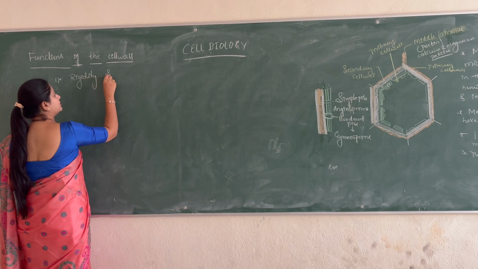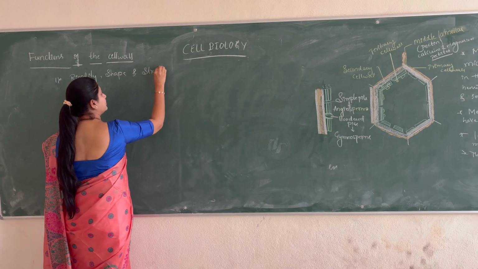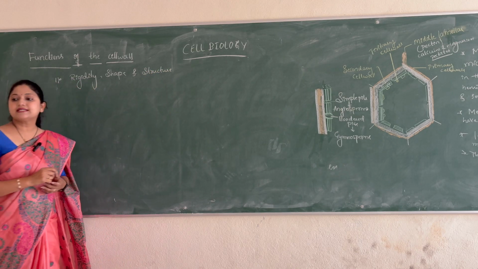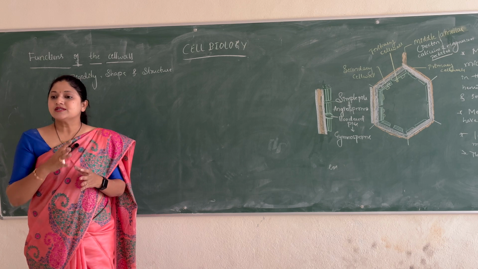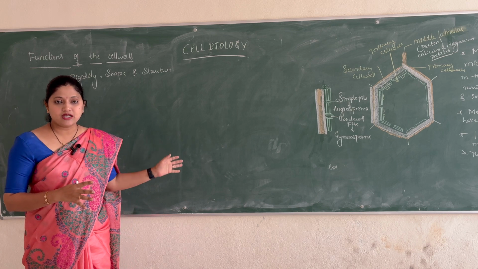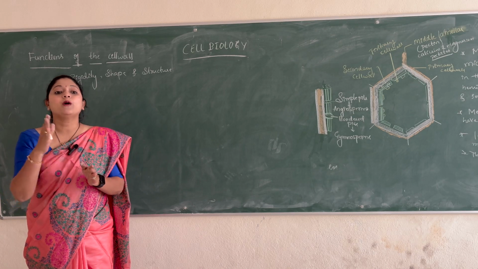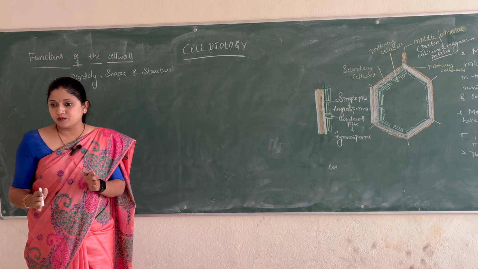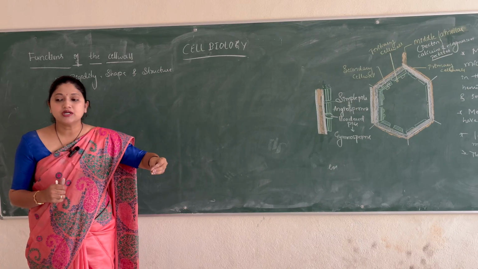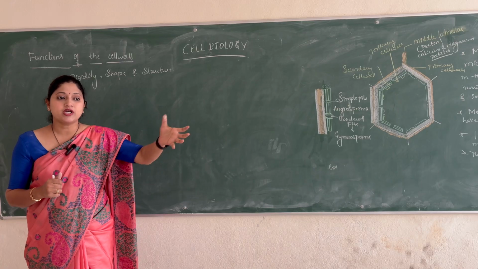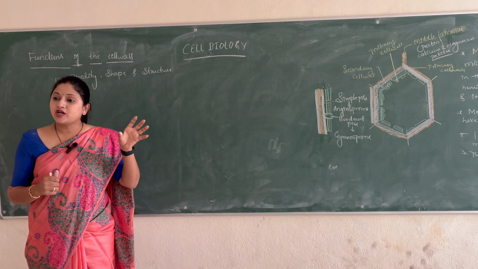Rigidity, shape and structure to the cell. So what happens is, the composition of the cell wall we have seen will make the cell have a proper rigid shape which will not be disturbed. It provides extra stability, extra strength to the cell so that it holds the shape in a properly designed way. Whatever shape it has to get, that shape has been achieved.